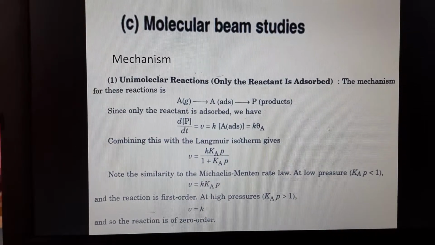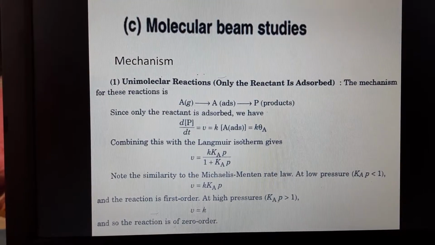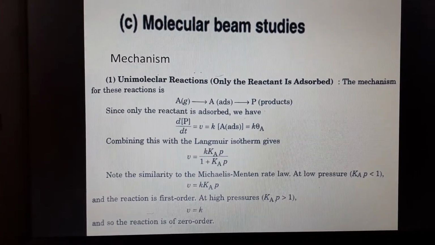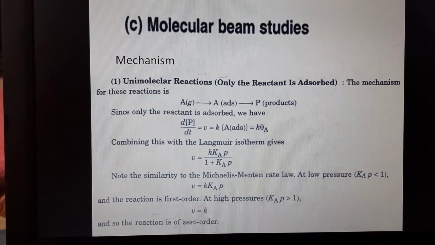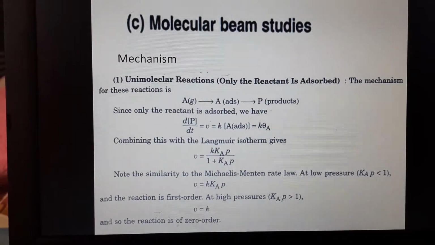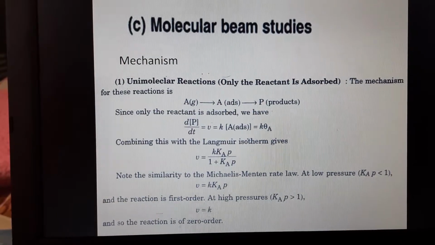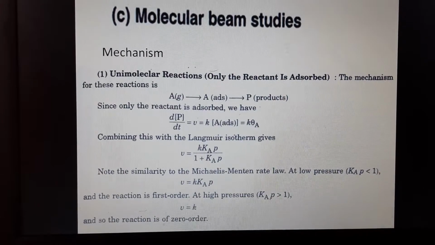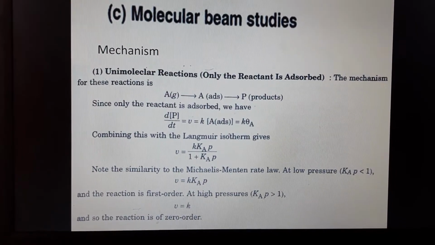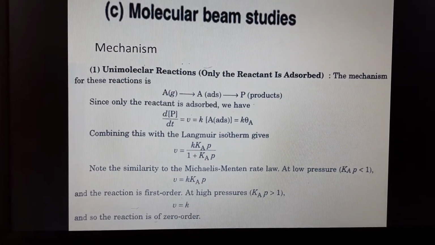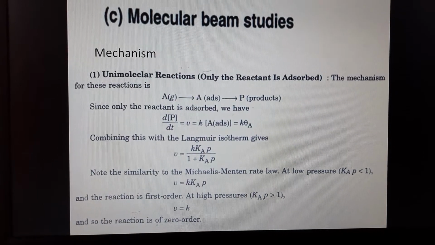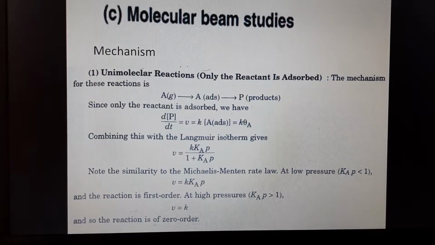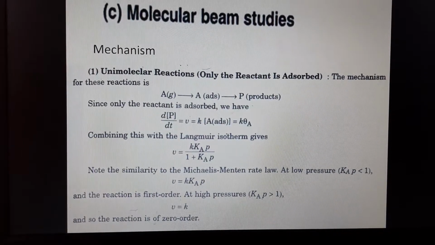Since only the reactant is adsorbed, we have dP upon dt is equal to V is equal to K A adsorbed, which is equal to K theta A. Combining this equation with the Langmuir isotherm gives V is equal to KAP upon 1 plus KAP.